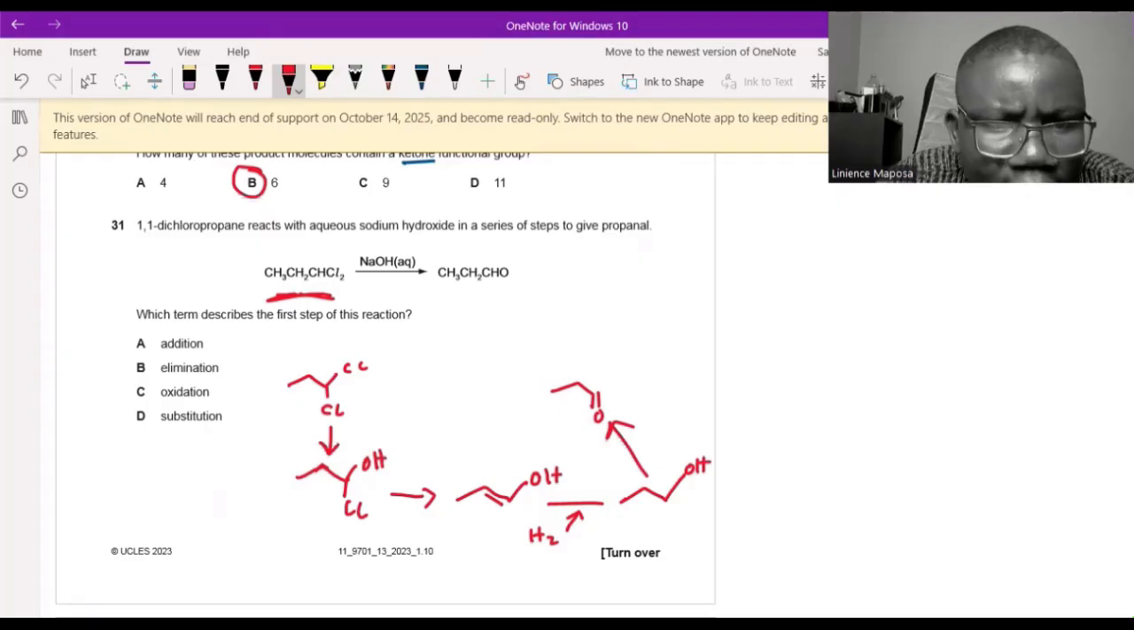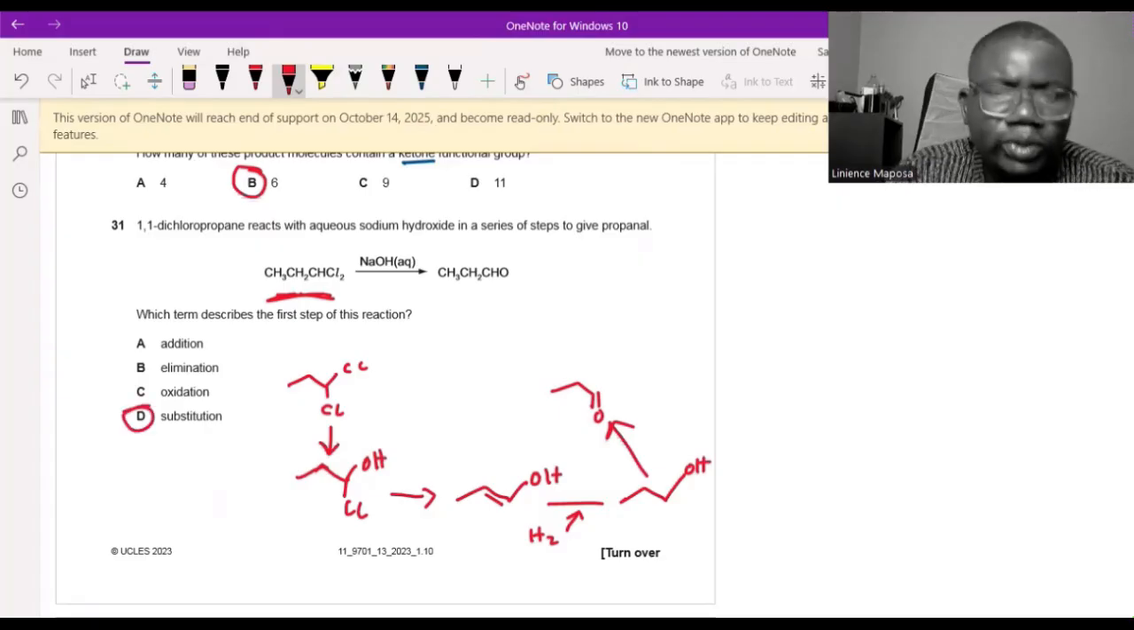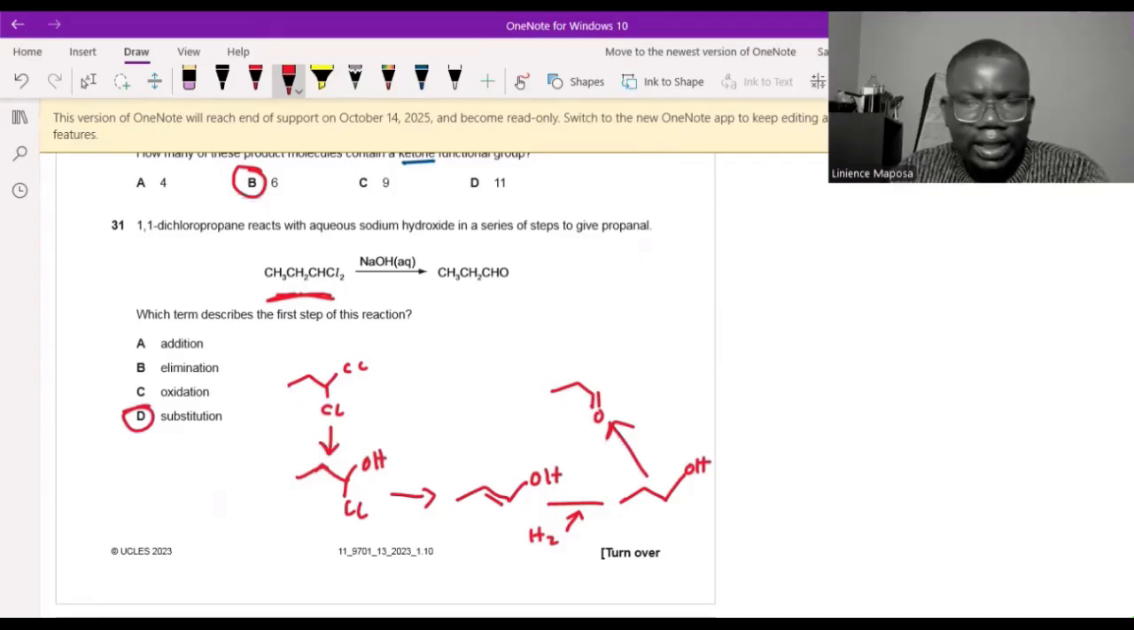What term describes the first step of this reaction? I'll say substitution, because you have to substitute the chlorine and put OH. I don't know if you substitute both chlorines, but I'll do this. After you have that, you eliminate to form the double bond. After that, you remove the double bond by adding hydrogen using a platinum or nickel catalyst. And then you have a primary alcohol. Primary alcohols can be oxidized to aldehydes.